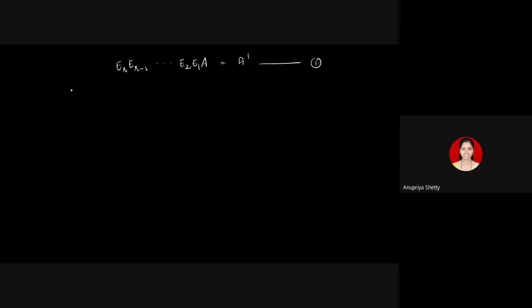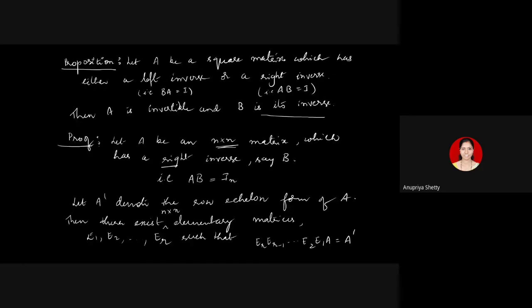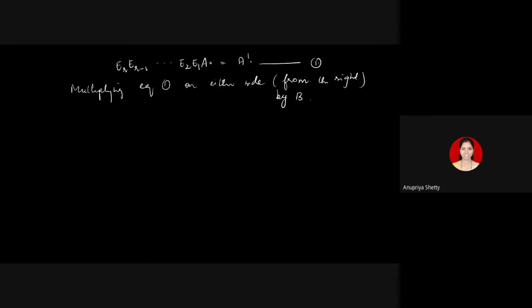We will multiply matrix equation 1 on either side, but from the right. Here I have to multiply from the right by B, the matrix B. What is B? B is the matrix which is the right inverse of A. Remember, we have taken B to be the right inverse of A.